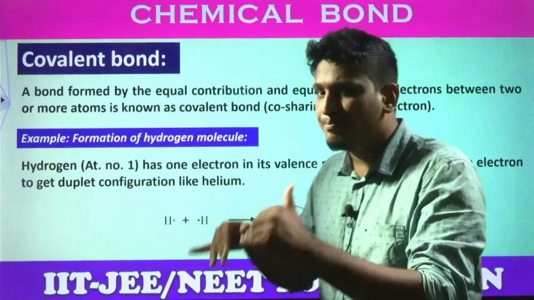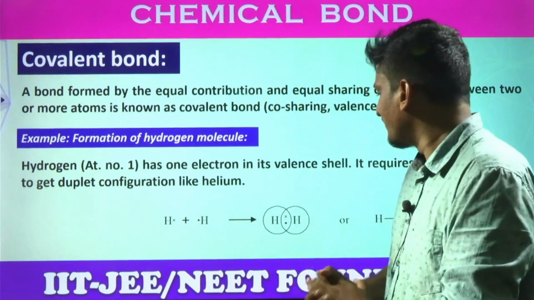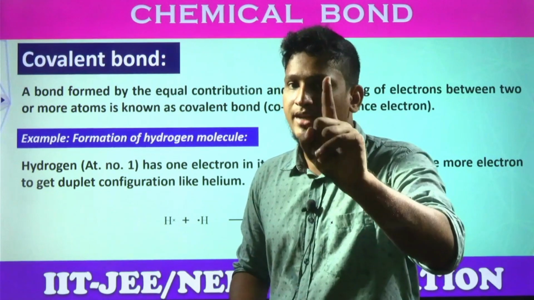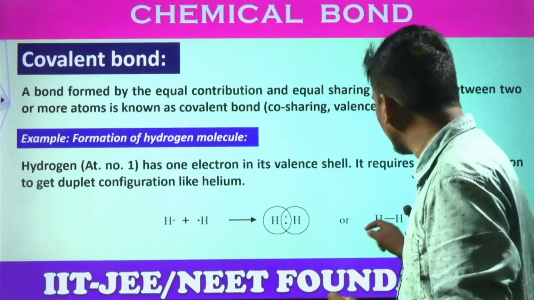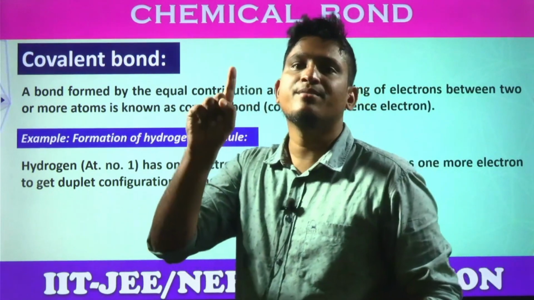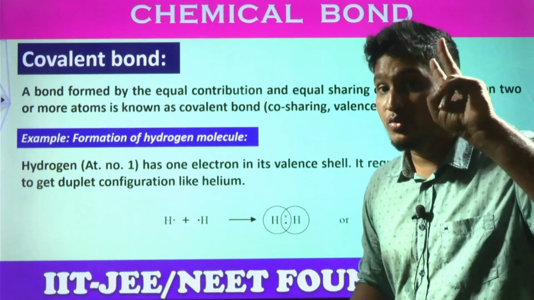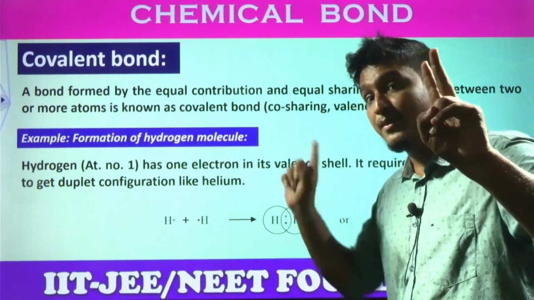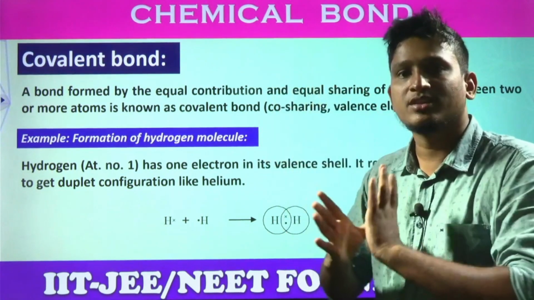Understood? Exactly how practically do they share? We have a theory called valence bond theory. In the next video, we will discuss that theory. So, between both hydrogens, students, how many electrons do they share? They share one pair of electrons. Yes or no? 2 electrons means one pair, right? If it is one pair of electrons, you know how to represent that bond? With a line, just one line. That line indicates a single covalent bond. That single covalent bond is made up of how many electrons? 2 electrons. One electron belongs to one hydrogen and the other electron belongs to the other hydrogen before the bonding. But after the bonding, both electrons belong to both hydrogens. 1s2 configuration. Got the clarity, students?